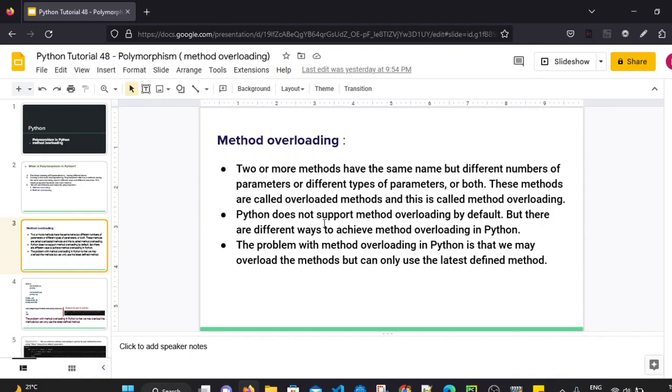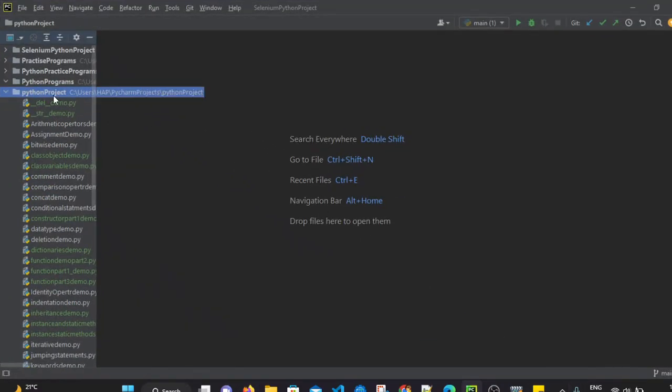Python by default does not support method overloading. In languages like Java and C++, method overloading is supported properly by default. But in Python, it is not supported by default, though there are different ways to achieve method overloading in Python. Now we will see an ideal scenario of method overloading and how it is not supported by default in Python. So I am just going to PyCharm.